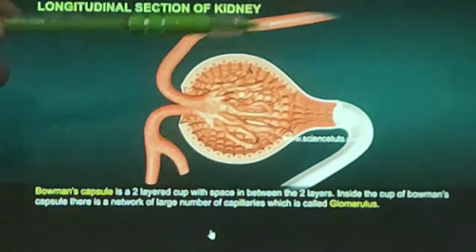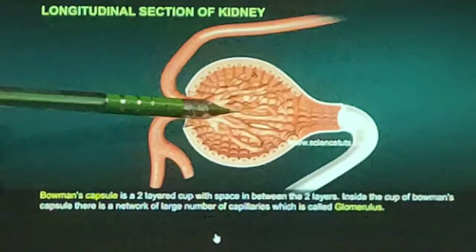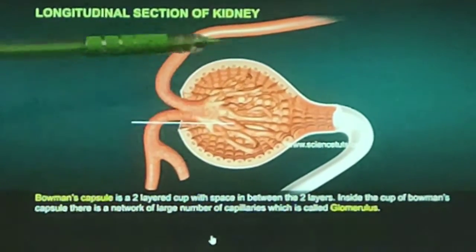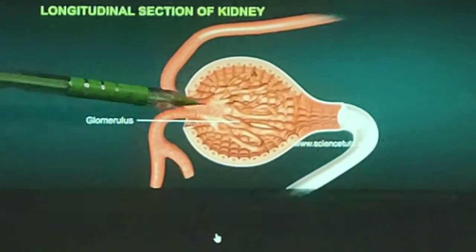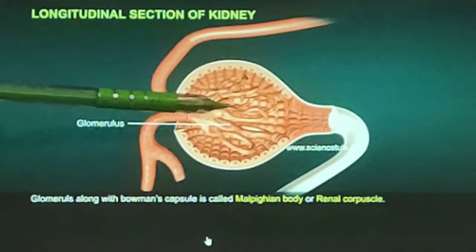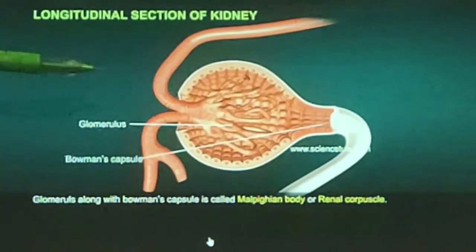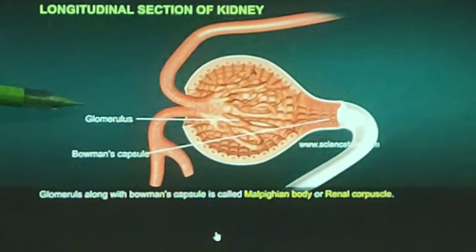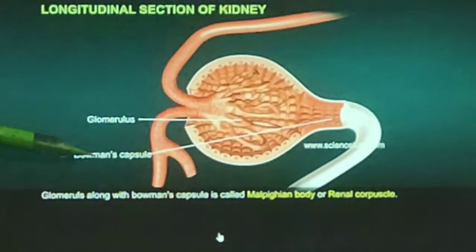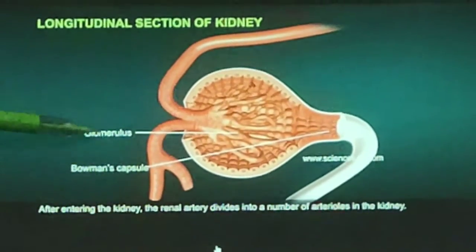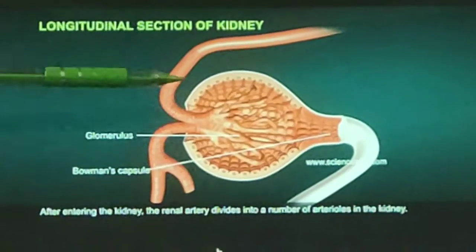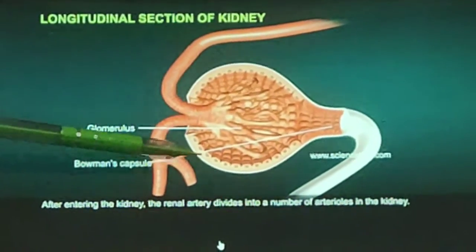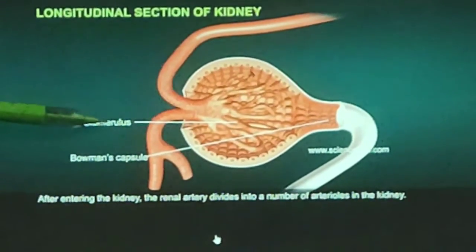This cluster of blood capillaries is known as glomerulus. Renal artery divides and forms capillaries. A cluster of blood capillaries is known as glomerulus, which is present in the Bowman capsule. Both together are known as Malpighian body.